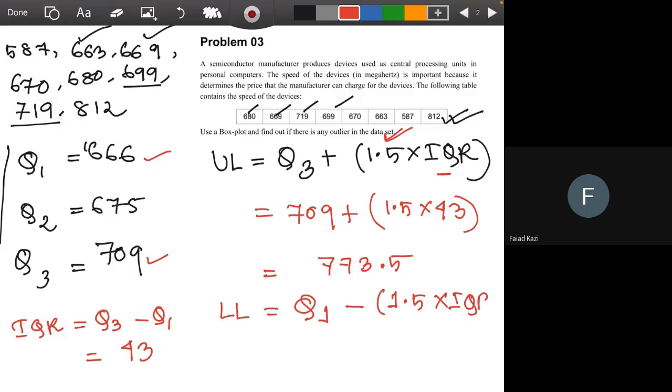And now you will calculate the lower limit, and this is the formula of the lower limit. Please calculate the lower limit of this distribution. Ma'am, a question. Yeah.